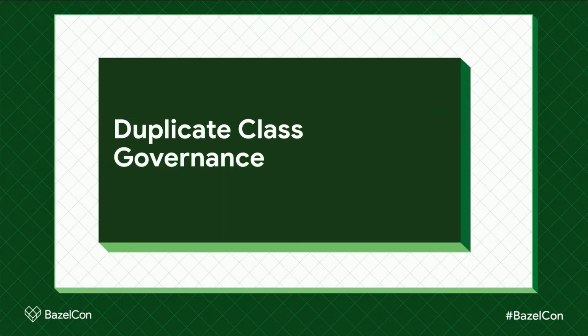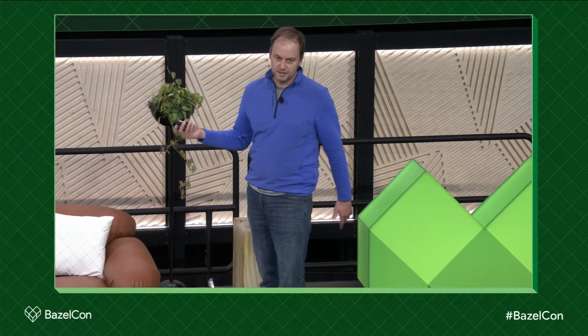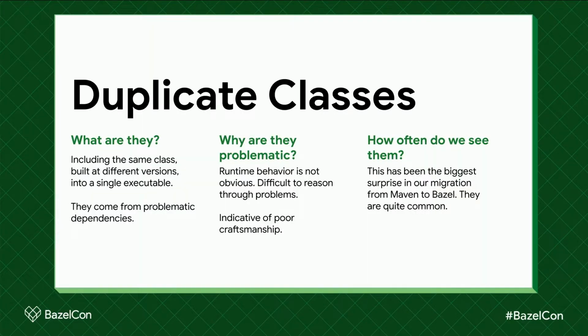And then we started doing things that we didn't expect. All those three things are pretty common governance checks, and we expected those, but then we had to start doing things that we didn't expect. The first thing was duplicate classes. When you have a single version policy, you wouldn't expect that in a built product you would have multiple versions of the same class. That was our assumption going into this, but that assumption was very wrong. I'll explain just a few examples of these, but we had to implement governance on this.